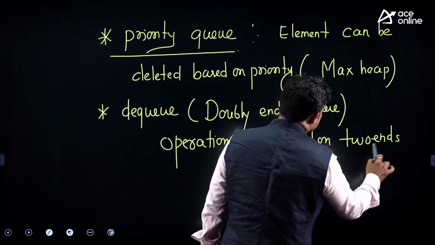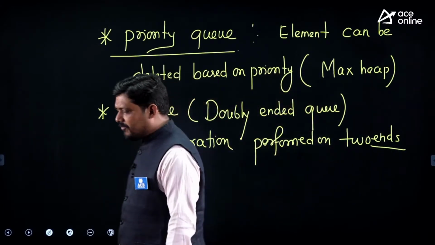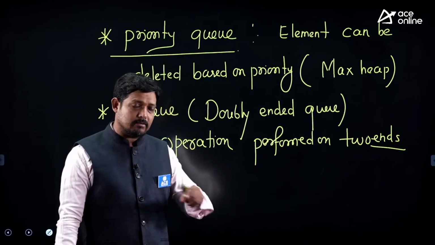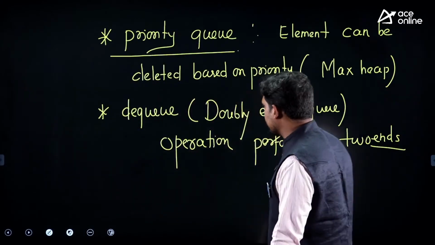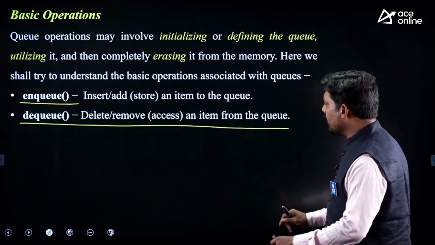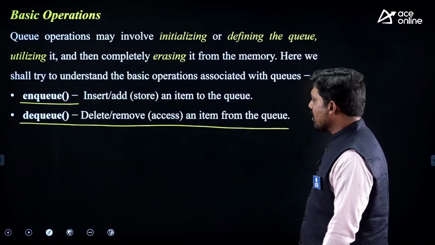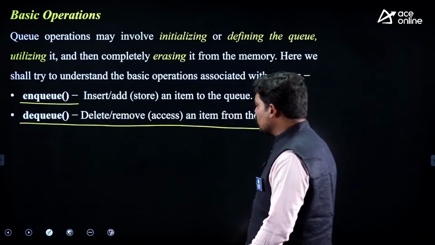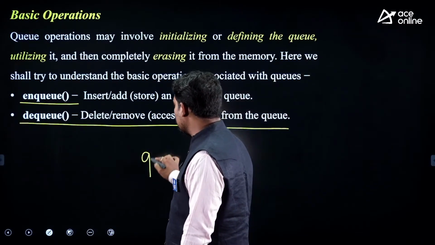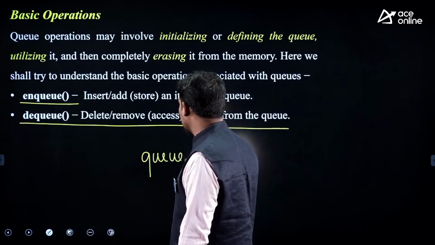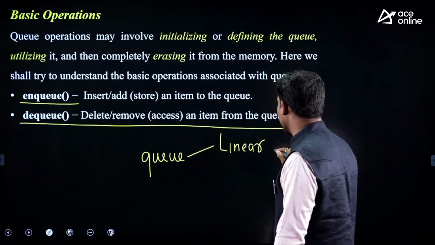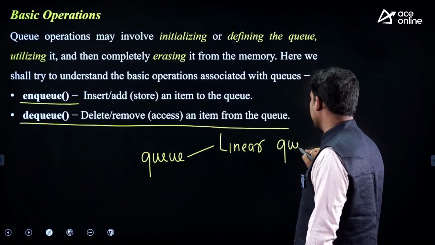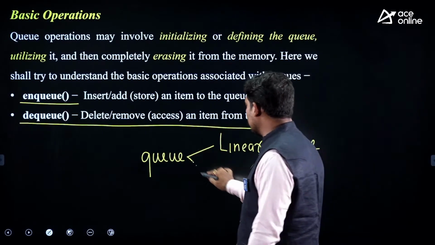So basically this queue is a first in first out, FIFO, data structure, the normal queue. And two more queues are here, the priority queue and the DQ. Remember those terms. The normal queue also has two categories. One is called the linear queue, and another one is called the circular queue.